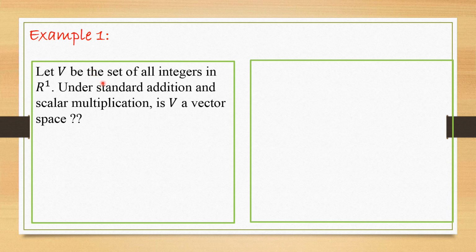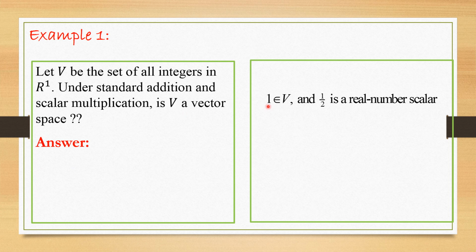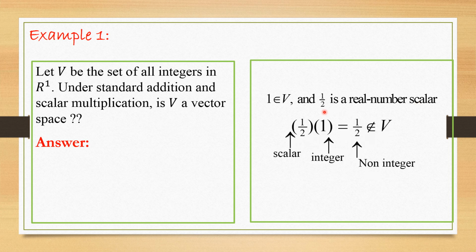Let V be the set of all integers in R1. Under standard addition and scalar multiplication, is V a vector space? I am taking 1 belongs to V, and 1 by 2 is a real number which is a scalar. What happens to 1 by 2 times 1? Scalar times a vector which is 1 by 2.